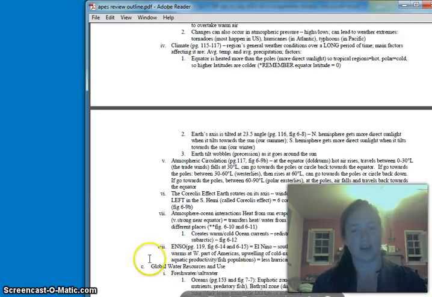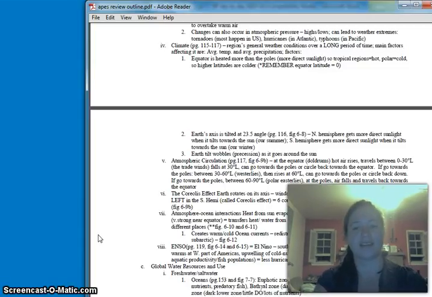The ENSO, okay, this is the oscillations that occur. You'll hear them referred to as El Nino and La Nina. These, we'll get more into that when we talk about water, but they're very much affected by this atmosphere and ocean interaction here.